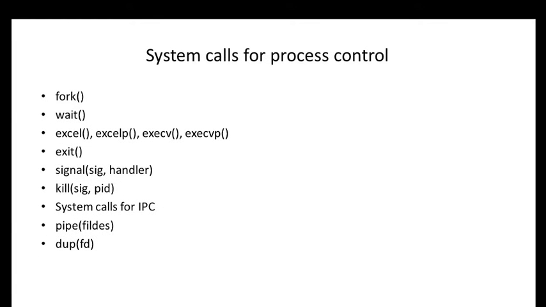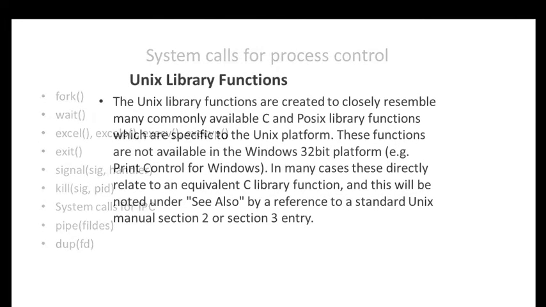The system calls required for process control are fork, wait, exec, exit, signal and kill. Next, the system calls required for IPC are pipe and dup. So these are all the system calls used for files, process control and IPC.